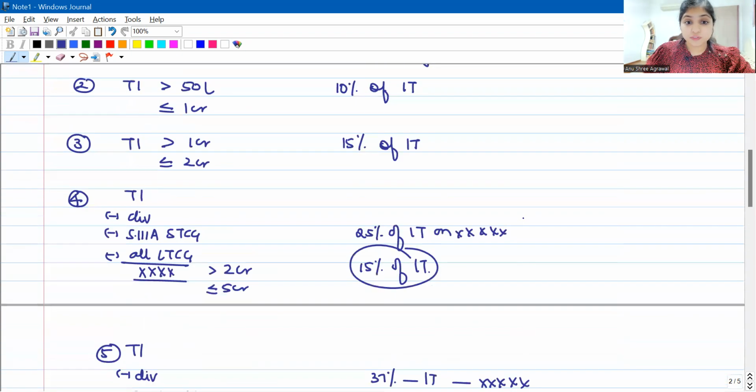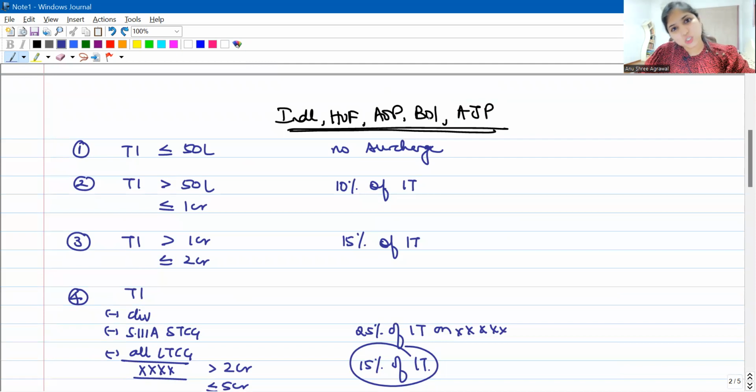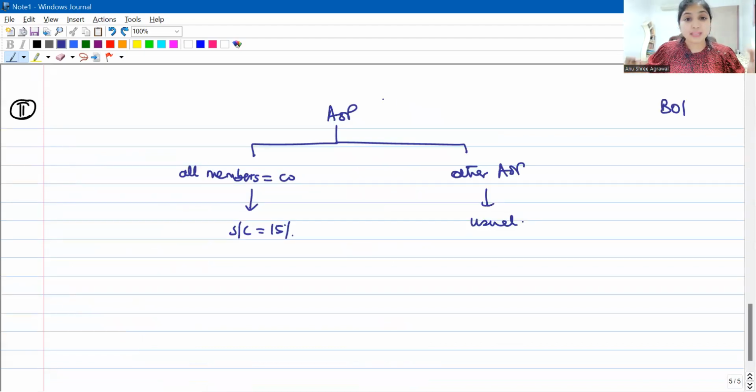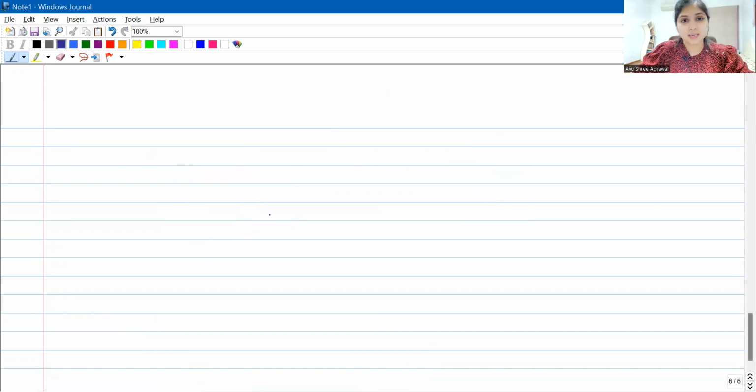What is the usual provision? This table which we discussed is the usual provision applicable to individual, HUF, AOP, BOI, AJP, includes AOP also. This is the usual provision. But if my AOP is an AOP where all the members are companies, then here the surcharge rate will be restricted to 15%. Alright, so this is about our second amendment.